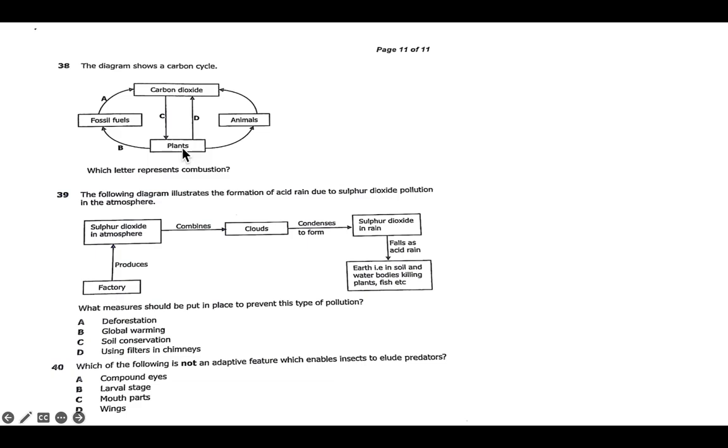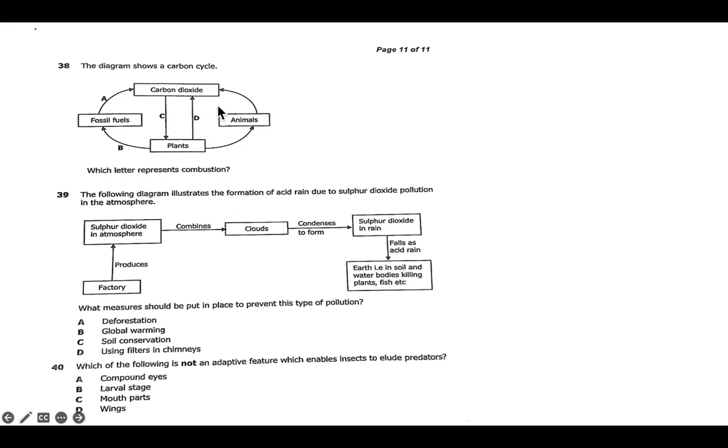When plants are being fed on by animals, we call this feeding. When plants form fossil fuel, we call this fossilization. And then we have the last process, which is combustion. So you need to know the processes that are present in the carbon cycle. They're very important. We have photosynthesis, the downward arrow, during the day, and then respiration at night.